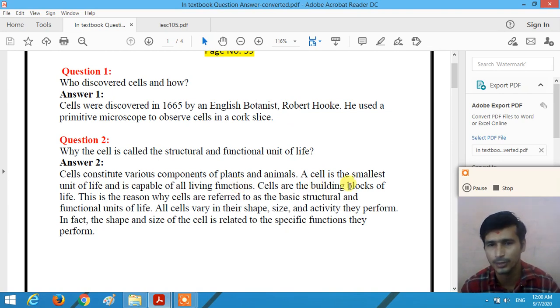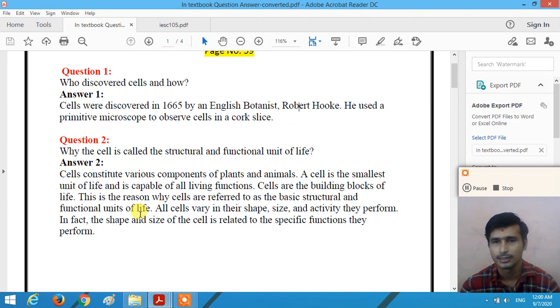Cells are the building blocks of life. This is the reason why cells are referred to as the basic structural and functional unit of life, right? So cells are the fundamental building blocks of life, and that's why the cell is referred to as a basic structural and functional unit of life.